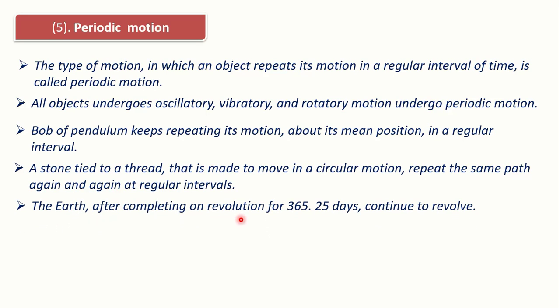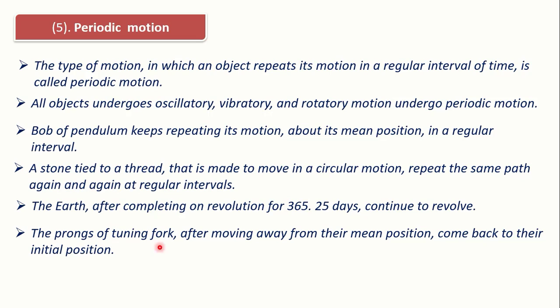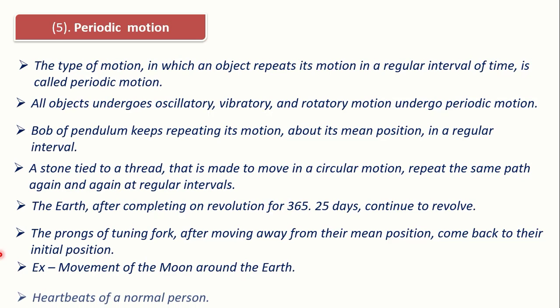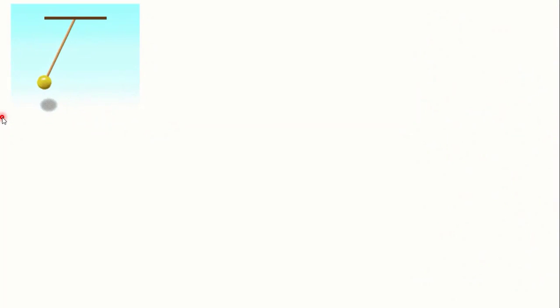Earth, after completing one revolution of 365 days, continues to revolve. The prong of a tuning fork, after moving away from its mean position, comes back to its initial position. Example, movement of the moon around the earth. So the heartbeats of a normal person, all these are examples of periodic motion because they require a particular time period and they perform their motion in particular time.